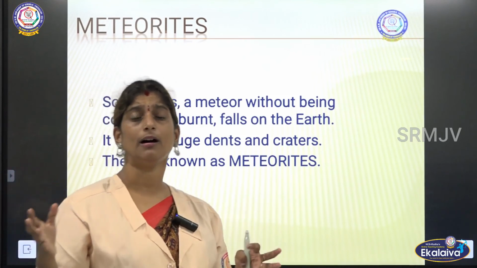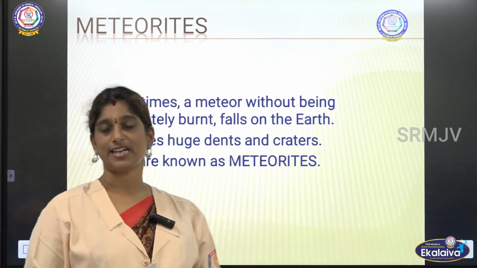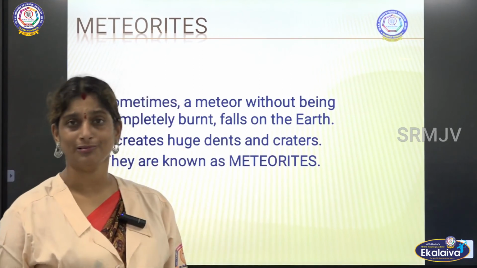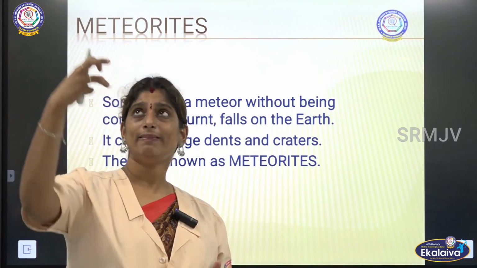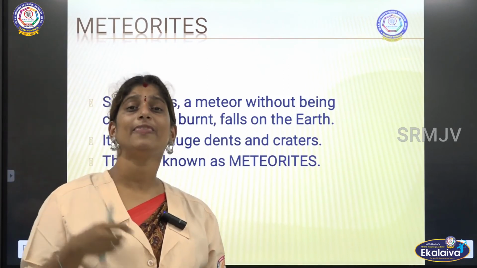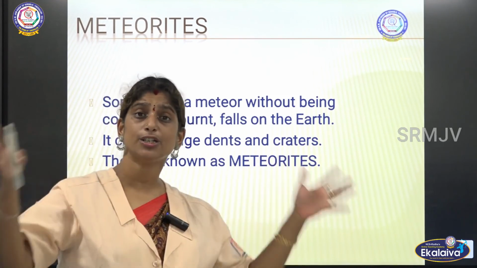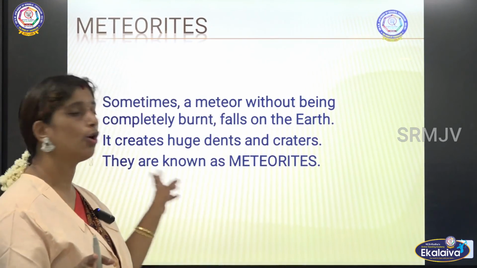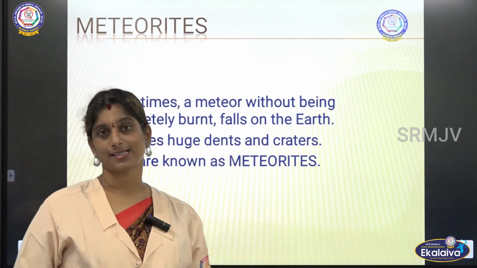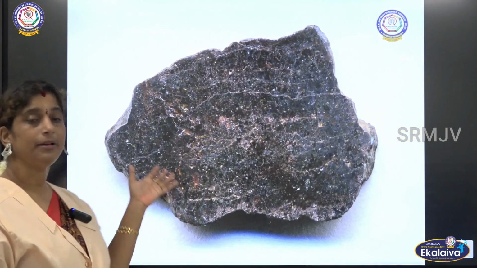So that will create huge dents and craters. Dents means a big hollow. In Tamil we say it as pallam. So when these meteors are not fully burnt but reach the earth, they create a huge dent or a crater, and those are called meteorites. Clear? Now here we could see the meteorite.